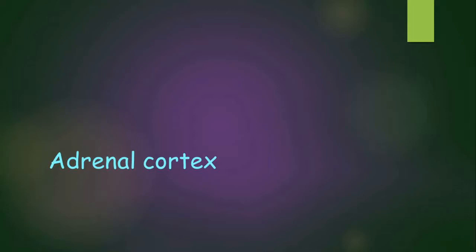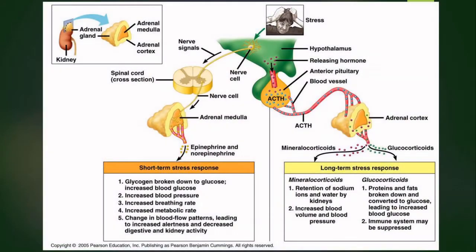First is the adrenal cortex. And the adrenal cortex, as you can see, is important for both short-term stress response and long-term stress response. The hormone that is produced during different stress responses is different. So, we will go through one by one. Consider the short-term stress response.